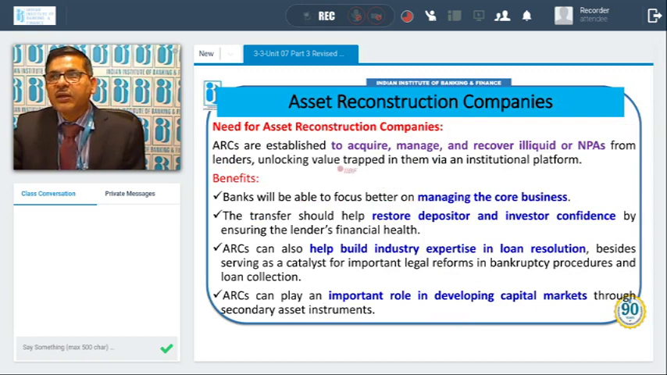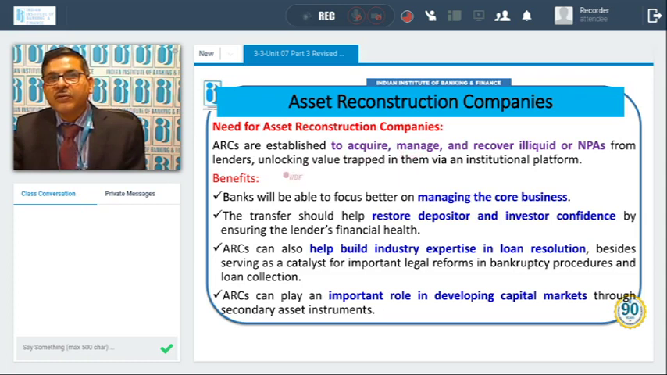Now, what is the need for asset reconstruction companies? ARCs are established to acquire, manage, and recover illiquid assets or NPAs from lenders, unlocking value trapped in them by an institutional platform. So these ARCs acquire or manage and recover all the illiquid or NPA accounts, and they focus on recovery, how they can recover the amount out of the assets.